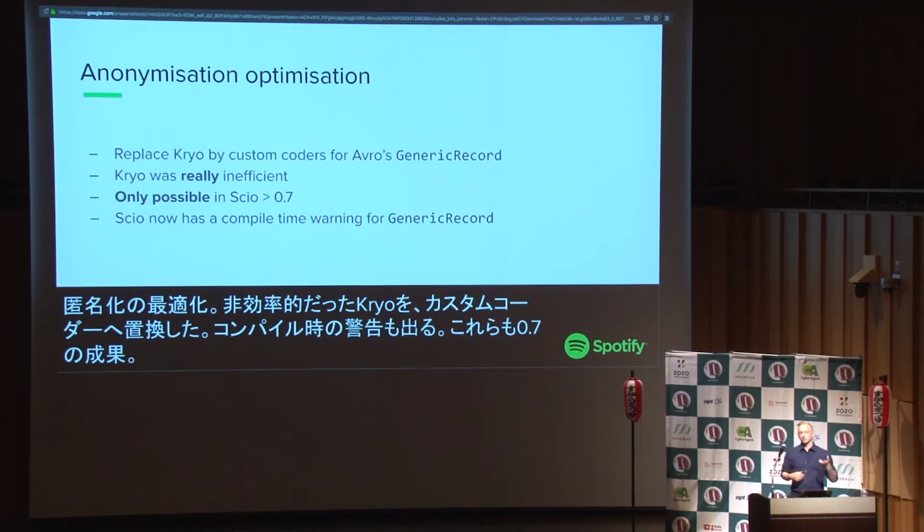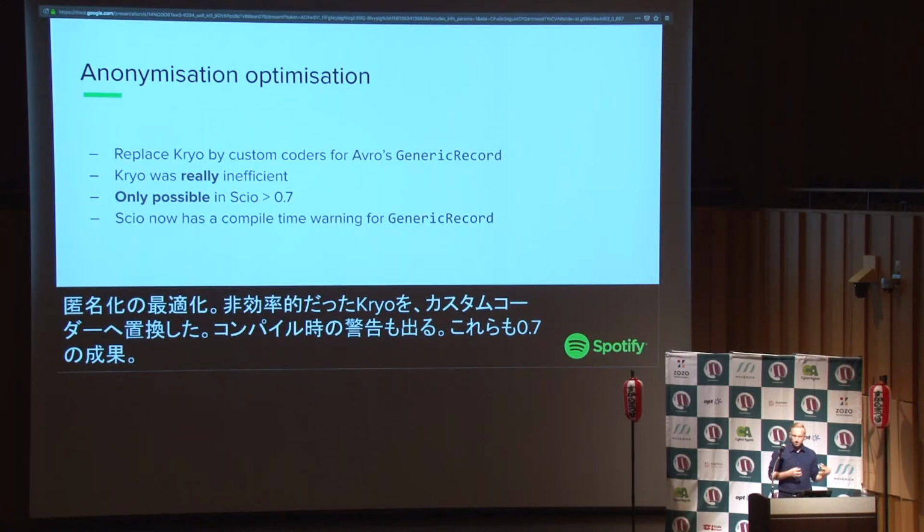Because we were migrating to Scio 0.7, we had a lot more control on what was going on. One of the difficulties in that code was that the schema of the input data and the schema of the output data are not the same, because you changed the data in between. So if you're using Kryo, it's really hard to customize what's happening at each step. But since now everything is compile time, using Scala implicits, we can do some tricks. With like 5 lines of code, we can have a specific coder for the input data and a specific coder for the output data. So we did just that.